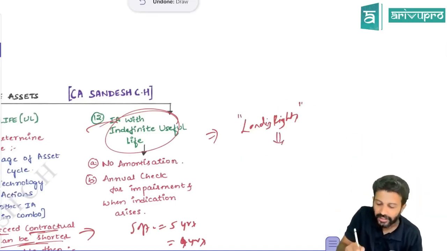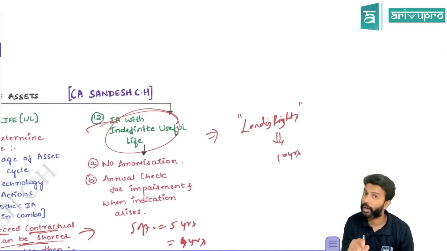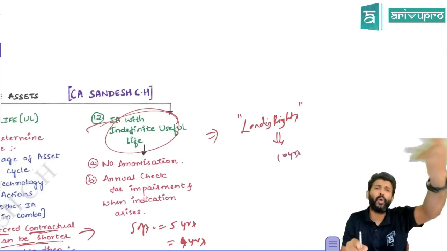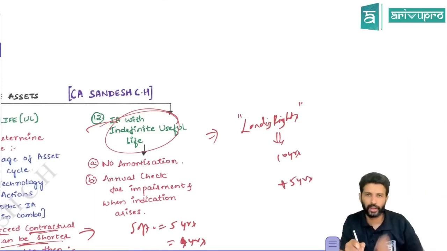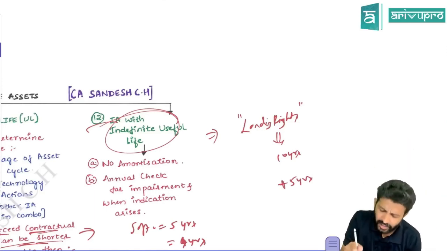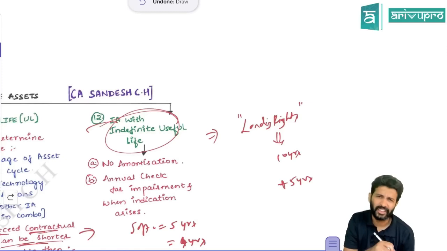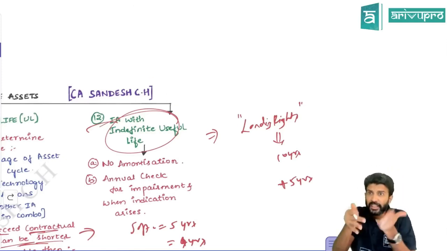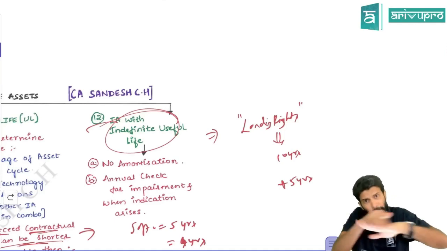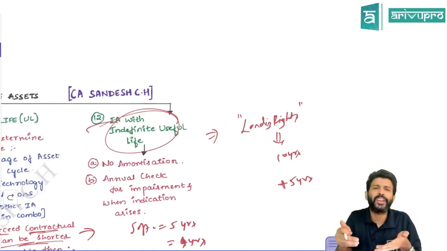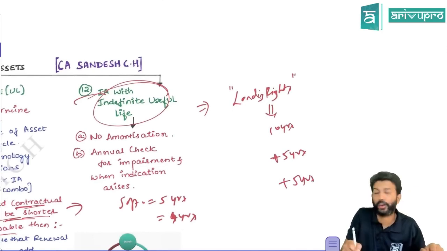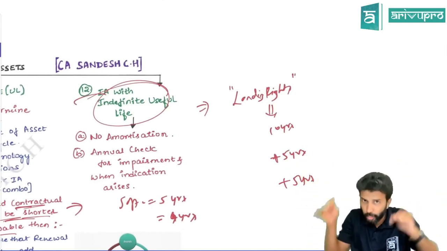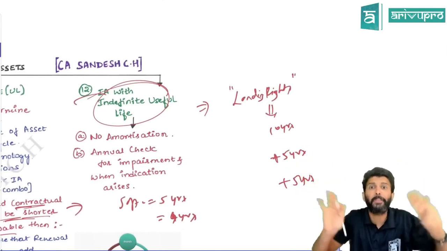Let's say Indigo Airlines has got landing rights for 10 years from the government. After 10 years, they'll go on renewing it for 5 years at a time, subject to some conditions. Now, practically, the contract may say the life is 10 years. After 10 years, do you think the landing rights will be cancelled? If landing rights are cancelled, the Indigo company should be shut down. So after 10 years, you will renew it again, and after 5 years again, you will go on renewing, because the moment you stop renewing, your whole company will shut down.